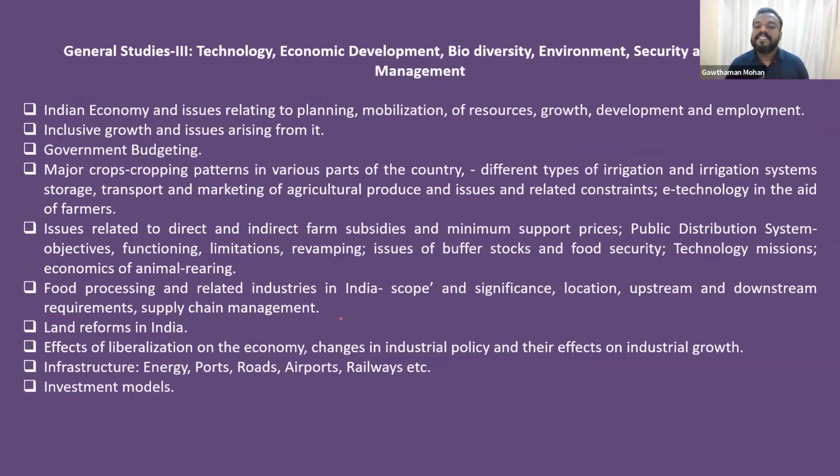Then comes General Studies 3. General Studies 3 is talking about technology, mainly science and technology, economic development, biodiversity, security and disaster management. Okay, so here what all things will come? The various science and technology innovations in our country will be discussed here.